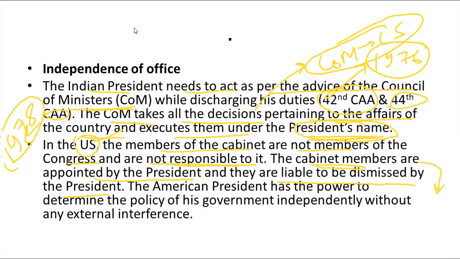Okay. The American president has the power to determine the policy of his government independently without any external interference. Okay, this is not the case in India, because the Indian president, again I repeat, is just a titular head.